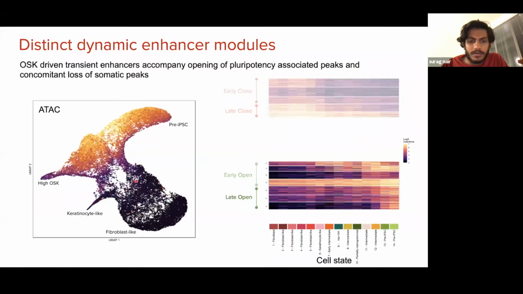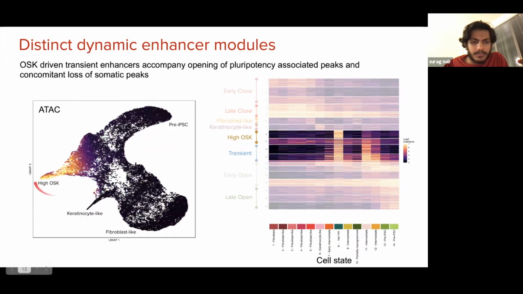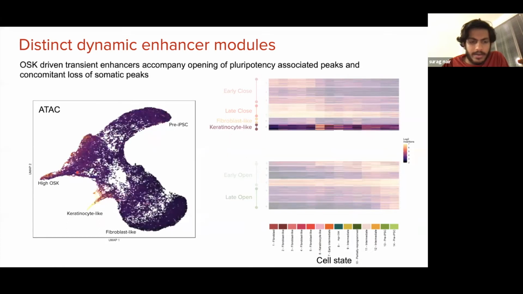Similarly, we can obtain modules of enhancers that are closed in fibroblasts, but gain accessibility either early or late during reprogramming. In addition, we see transient enhancer modules, many of which are specific to certain subsets of cell states. For example, this module of enhancers is specific to the keratinocyte-like state, and another is specific to the high-SQ cells, and also some cells along the primary reprogramming arc. And note that in typical bulk analyses, we can't distinguish between these sets of peaks, especially these transient peaks, as they're usually present in the same day.